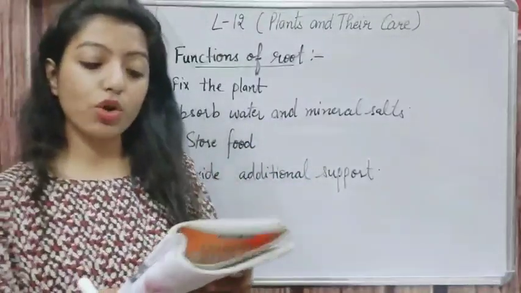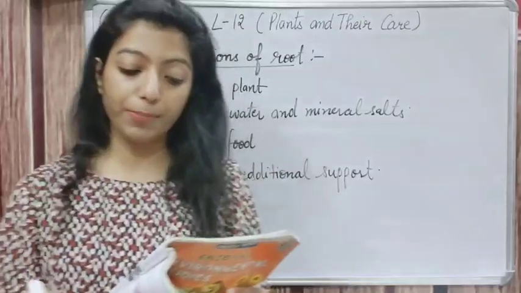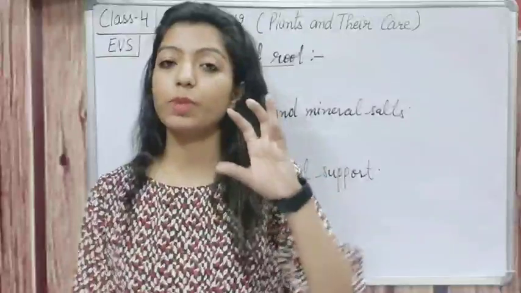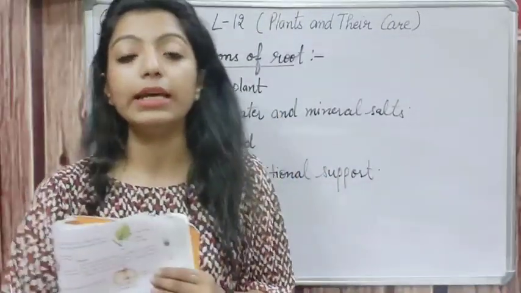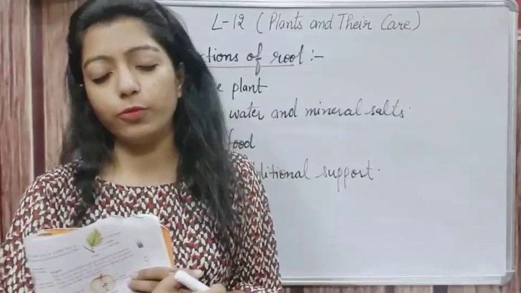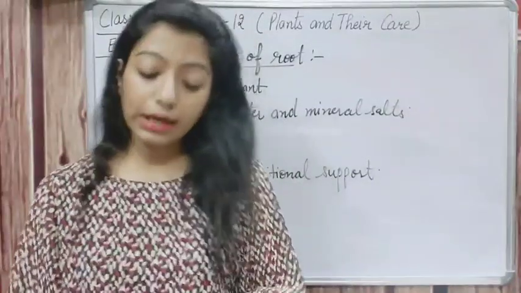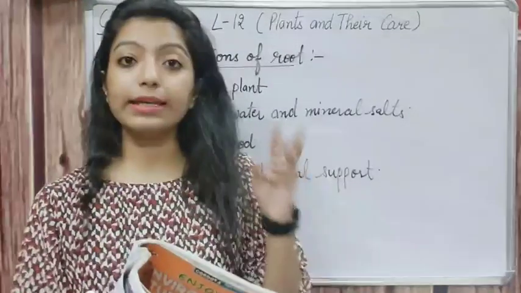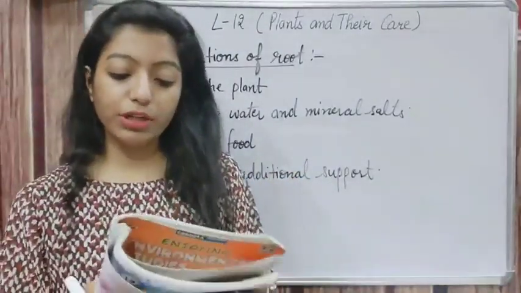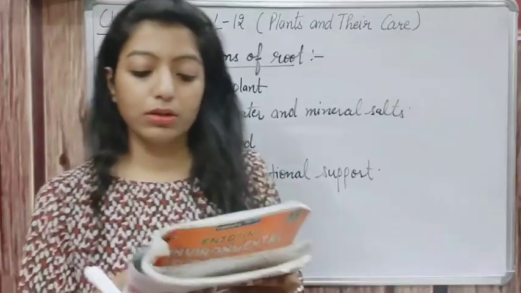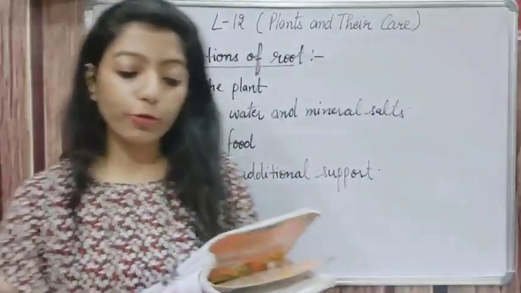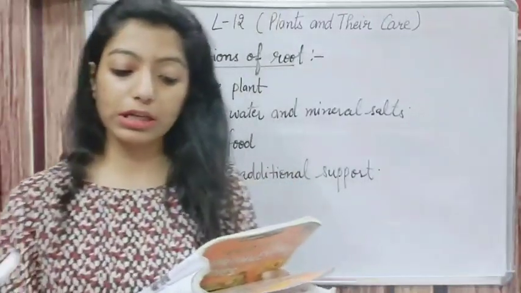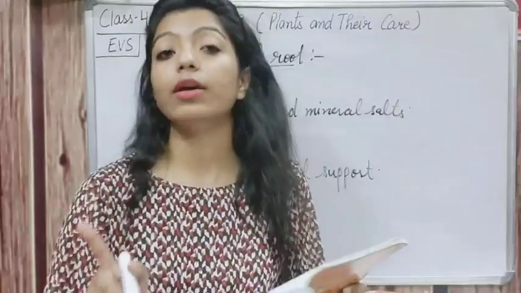Okay. So they store food. Next one is they store food prepared by the plant. Now roots store food prepared by the plant. जो plant का कौन सा part food बनाता है? Leaves prepare the food for the plants, right? So they store food prepared by the plant, and roots of plants like carrot, radish, beetroot, and sweet potato store food prepared by the plant. These are some plants जो food prepare करके रखते हैं plant के लिए. These roots are called storage roots.